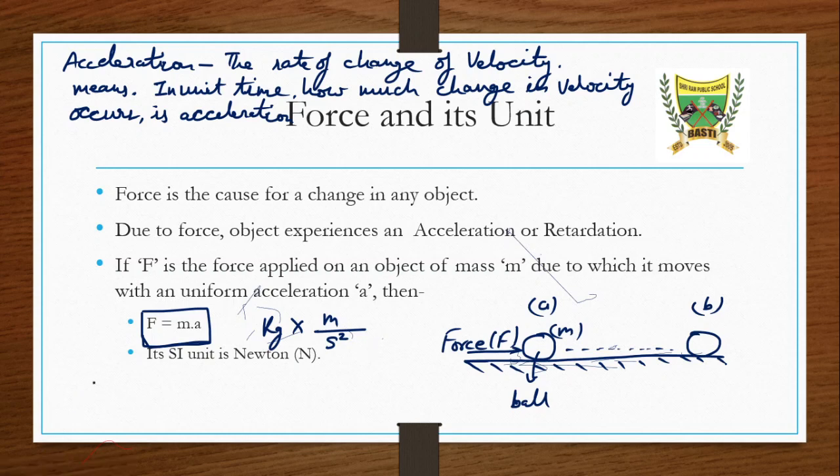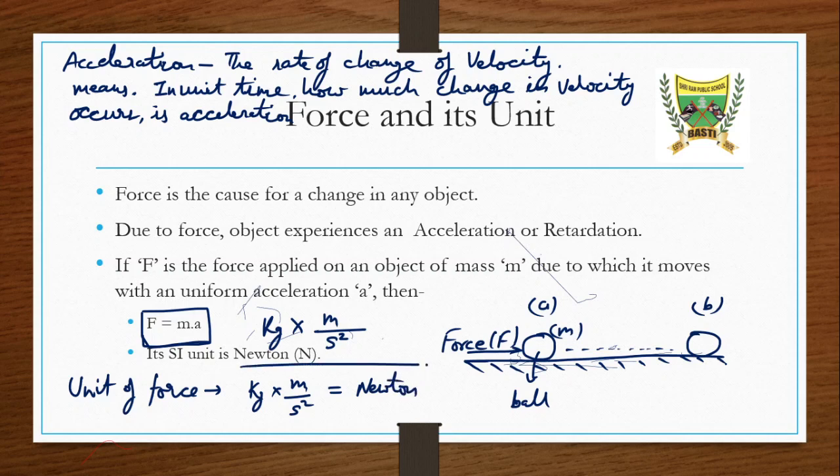This is the unit of force, kilogram meter per second square. This kilogram meter per second square is known as Newton. This is also known as Newton. This is 1 Newton of force. Got it?